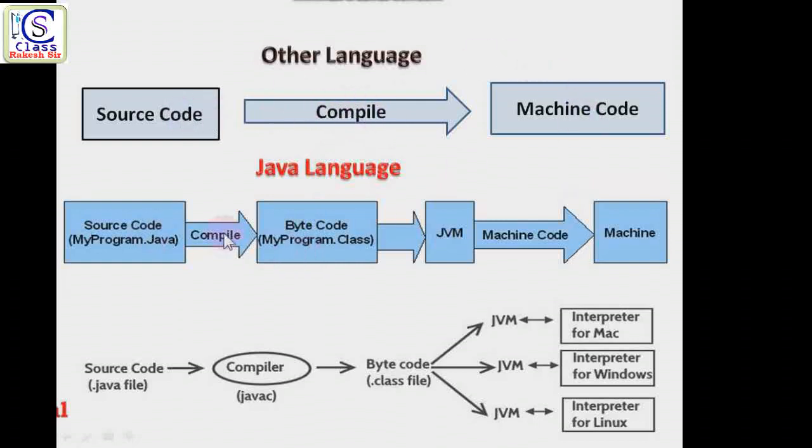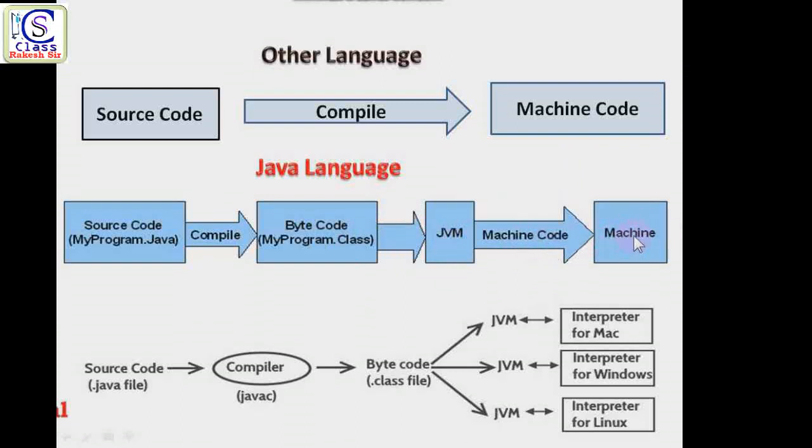This byte code is a unique code. Unique code means it can be executed on any machine with the help of the JVM. You can also say the byte code is converted with the help of the JVM to machine code. Getting it? And this machine code can execute on any machine.